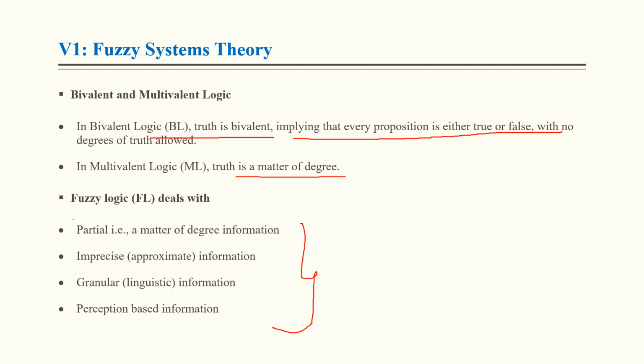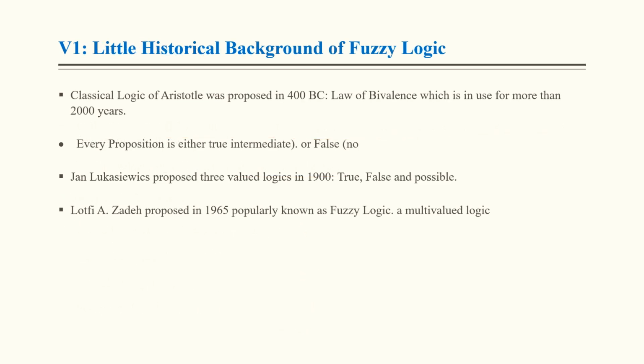So these are the [concepts] on which fuzzy logic deals. A little historical background of fuzzy logic: the classical logic of Aristotle was proposed in 400 BC, the law of bivalence, which was in use for more than 2000 years. Every proposition is either true,